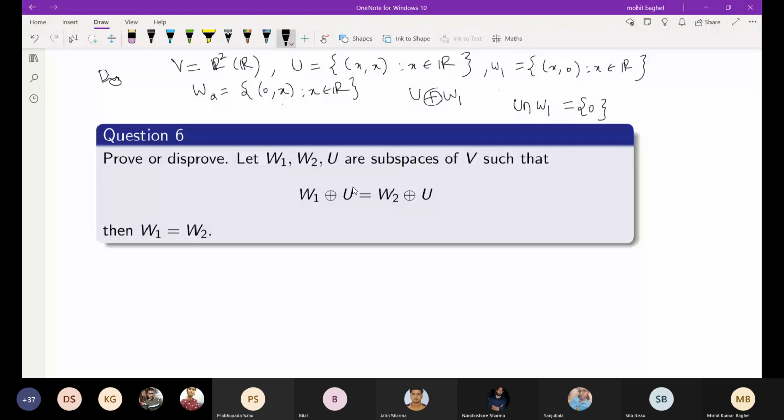Okay, just a zero. Yes, sir. The intersection is zero only. The problem is that W1 direct sum U is not equal to W2 direct sum U.